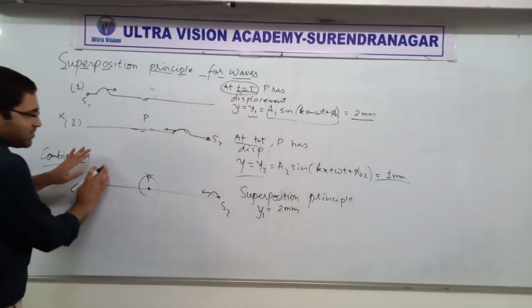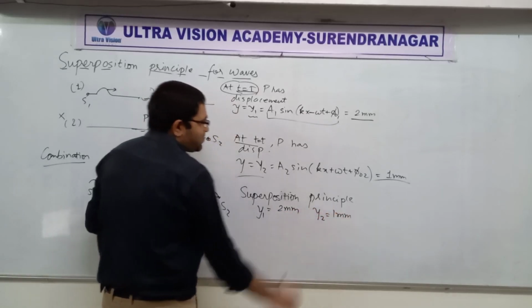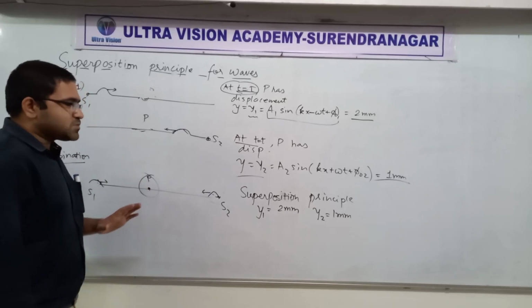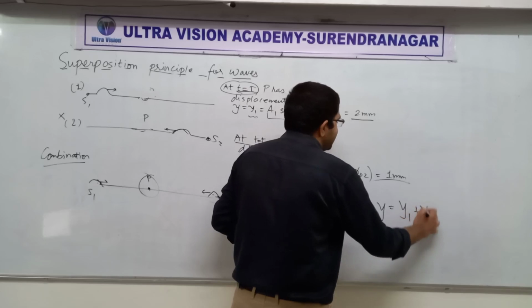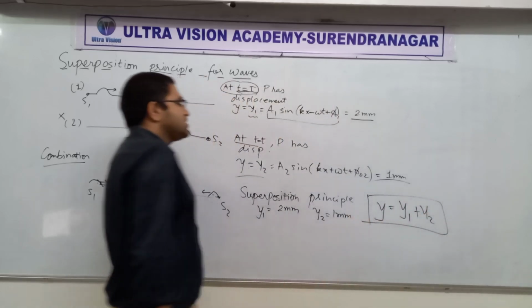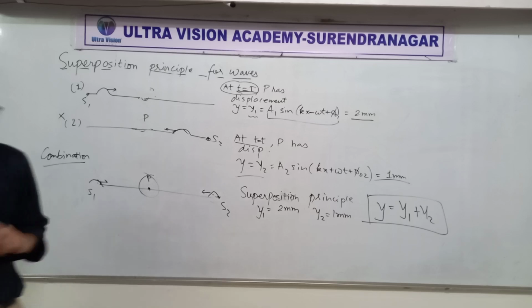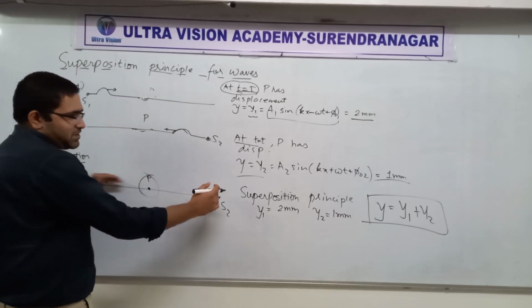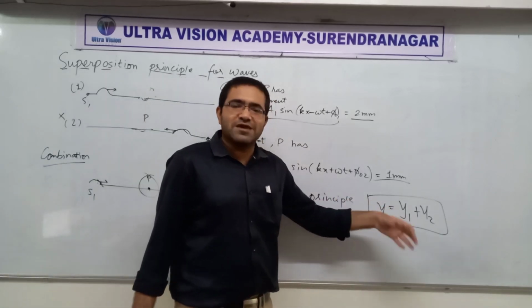On the other hand, the second one will ignore the first one and its job is to give the point P an upward displacement of 1 mm. So what will P get? Well, P will get both added together. That is, it will not get just y1, it will not get just y2, but it will show the effects of both the waves. The one traveling from here and the one traveling from here.